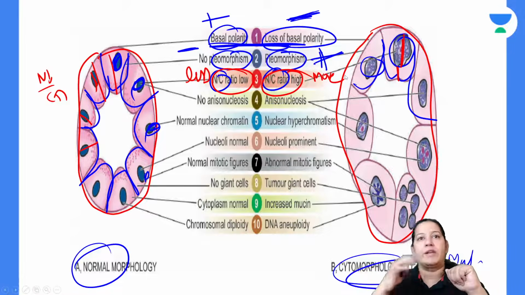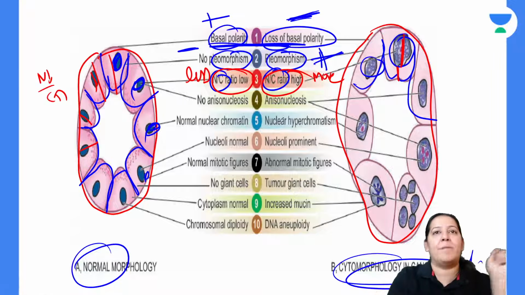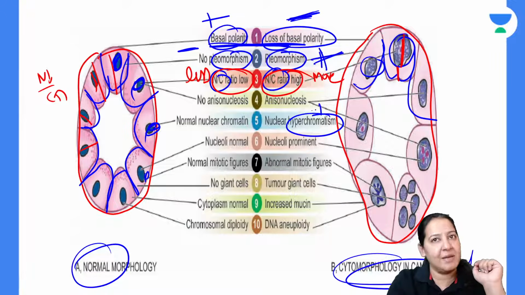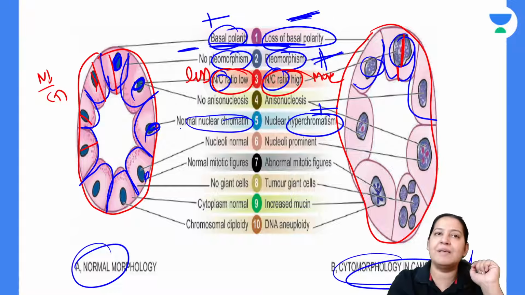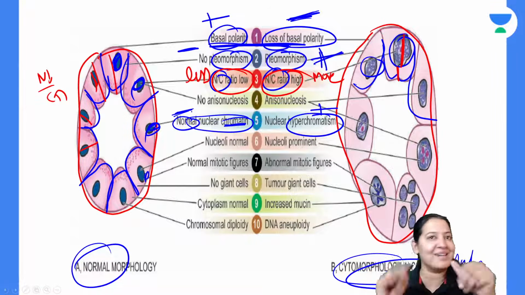Come on, the fourth point. That is hyperchromatism. Hyperchromatism is present in malignancy. Normally the color is normal, the chromatin is normal. Here it is absent. Hyperchromatism is absent normally. It is present in malignancy. That is the color of the nucleus.